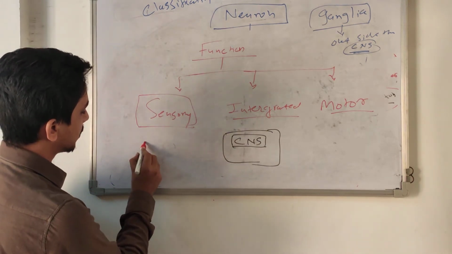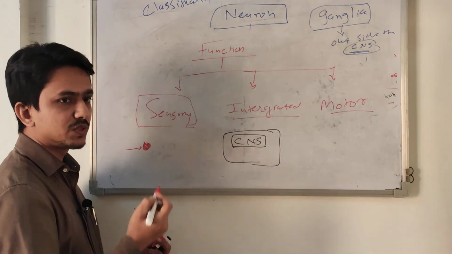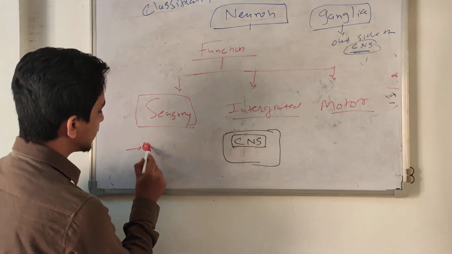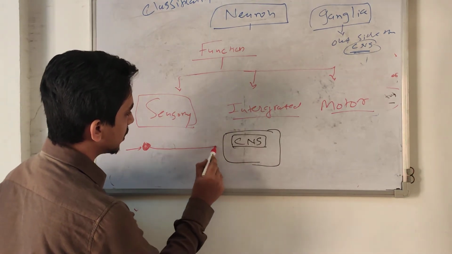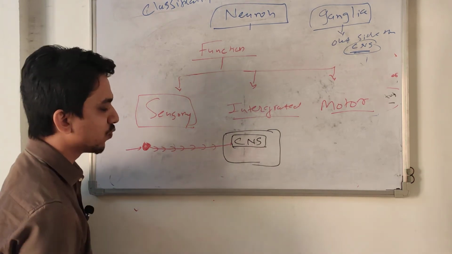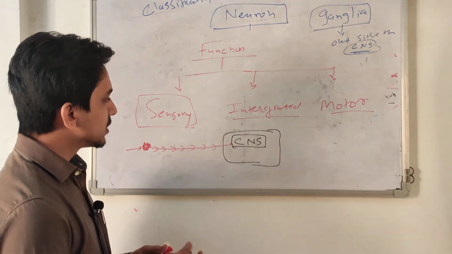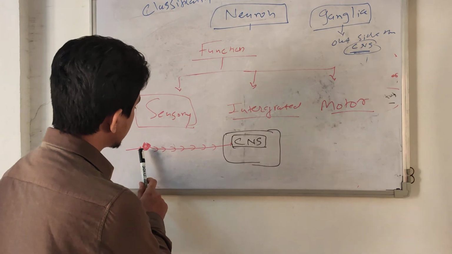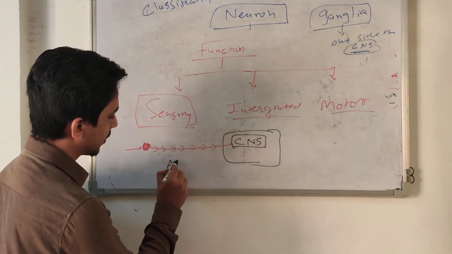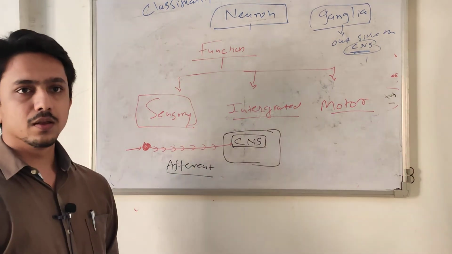Suppose this is a receptor. Whenever it is stimulated by certain external things, it produces an action potential, and this action potential travels via the nerve fibers. This is called a sensory neuron or sensory nerve fiber. This sensory nerve fiber carries the information from the periphery to the center. So this is also called an afferent fiber.